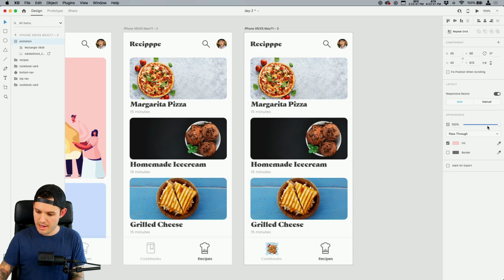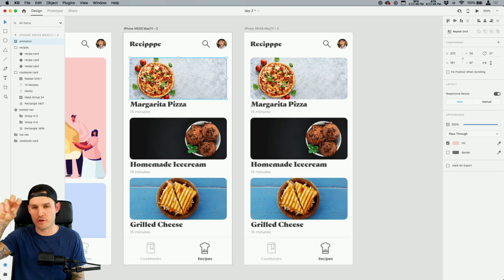Bring it down, and then I want to bring the opacity down, okay? And maybe I do want to bring the opacity down. I'm just going to go like this, boom. Opacity down is hanging off at the very, very bottom, okay? Then what I want to do is, it's here and it's going to grow, it's going to shrink, it's going to change. I want to create a little prototype.